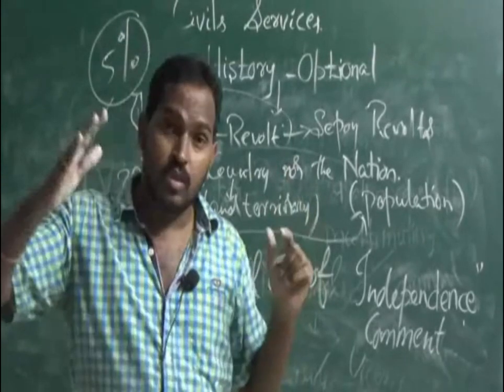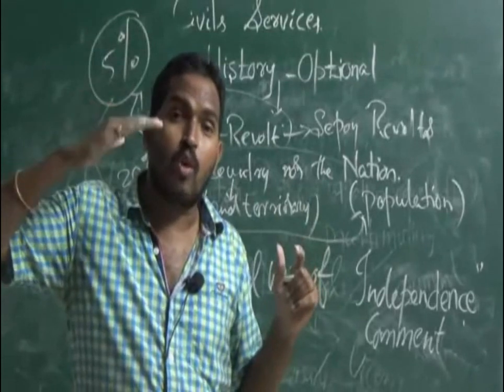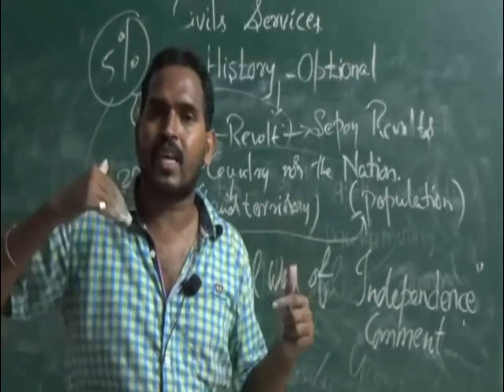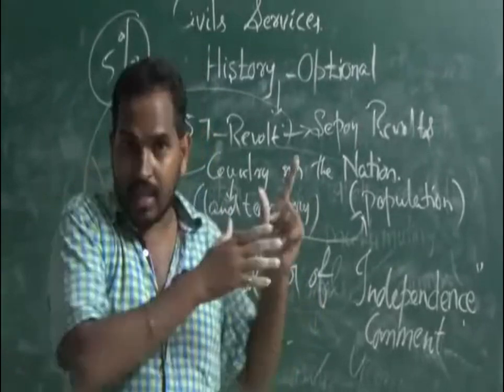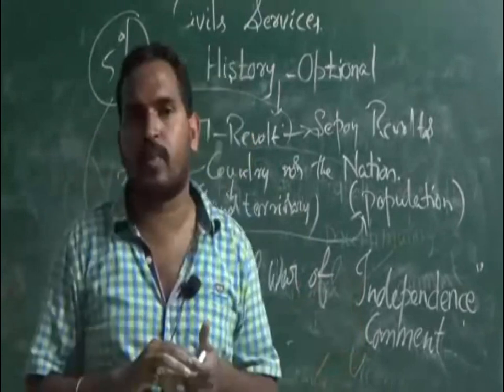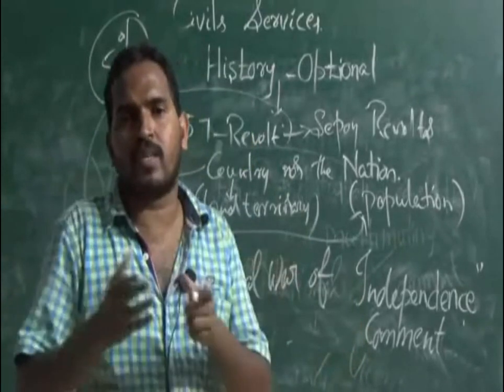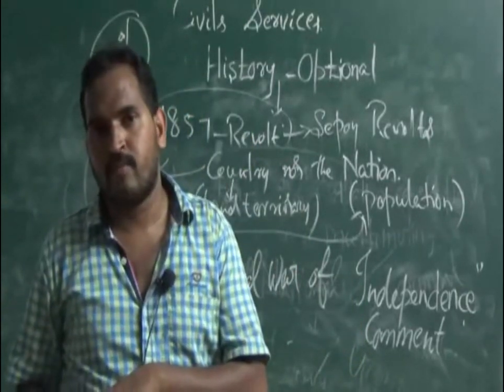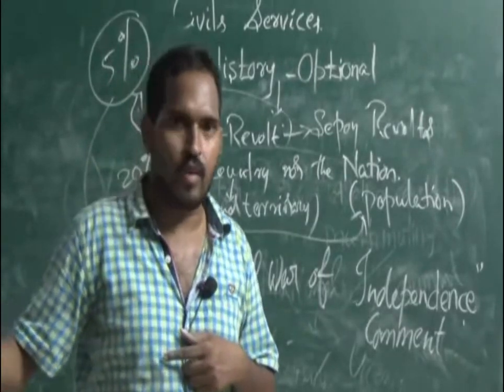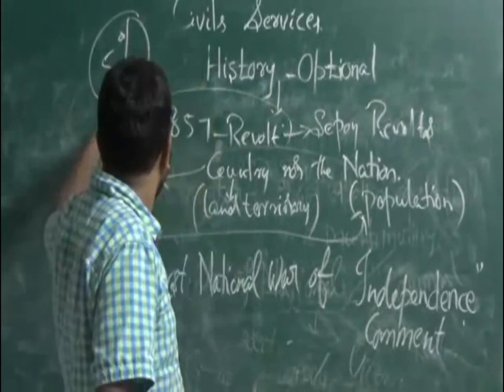See, at that time, 1,000 small kingdoms were there in India. But they didn't participate here. Only 5 to 6 kings participated, and that too only those who were affected by the doctrine of lapse. Hundreds of kingdoms were there in India at that time, and they didn't participate here. Okay, that is about the kings.